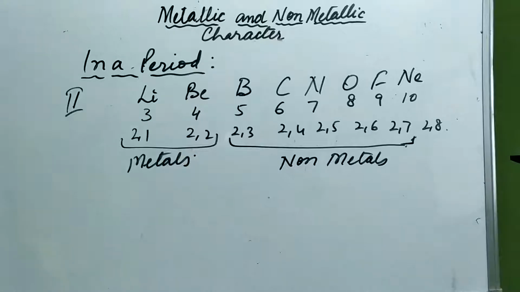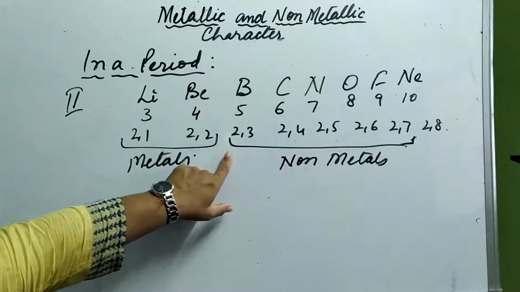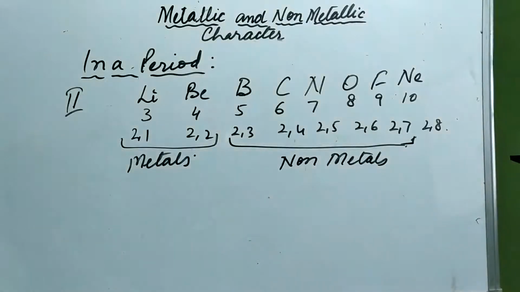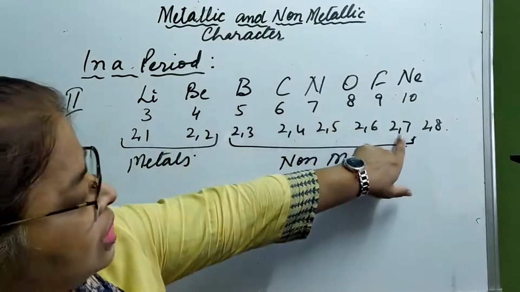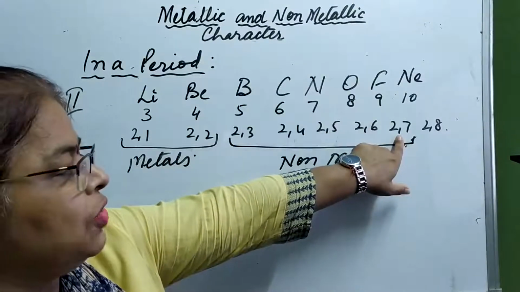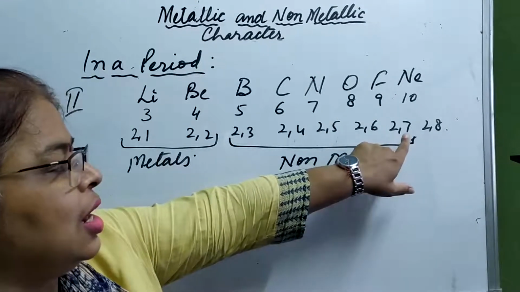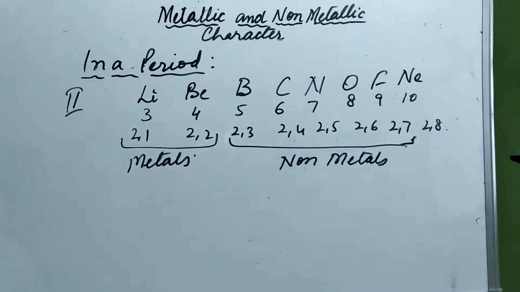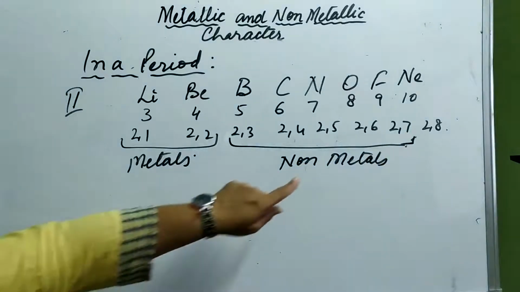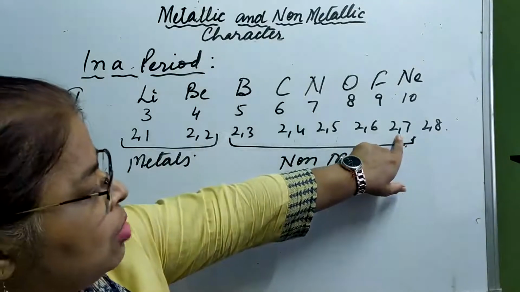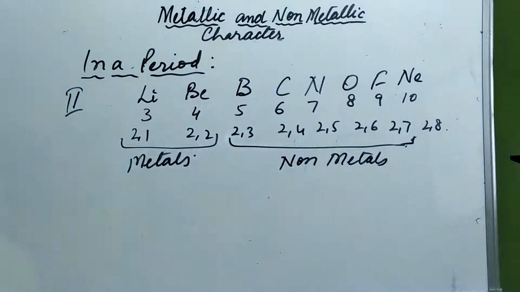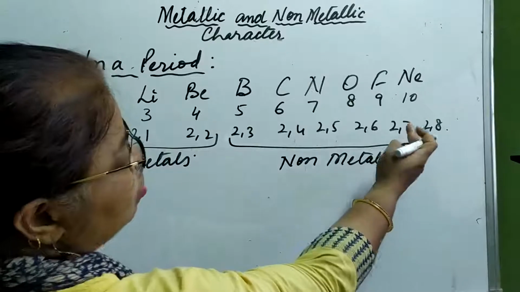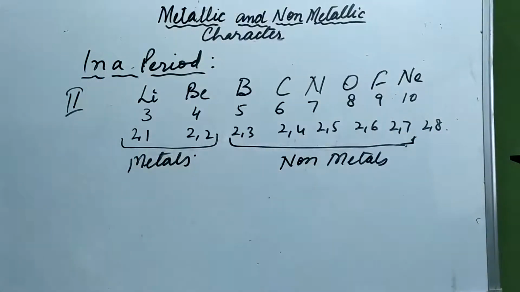Now, the non-metallic character starts from boron and keeps on increasing. Fluorine, with electronic configuration 2,7, has the most electronegative character, or we can say it is the most non-metallic element of the second period. It has the tendency to gain 1 electron very quickly. Now let us take the third period.